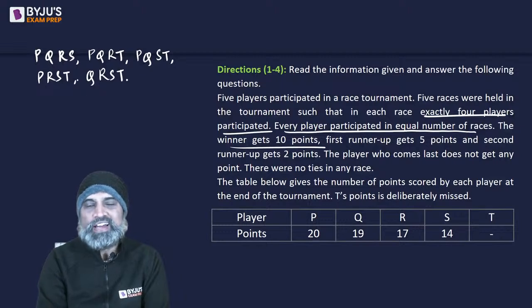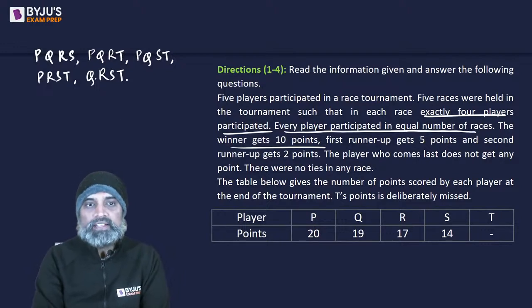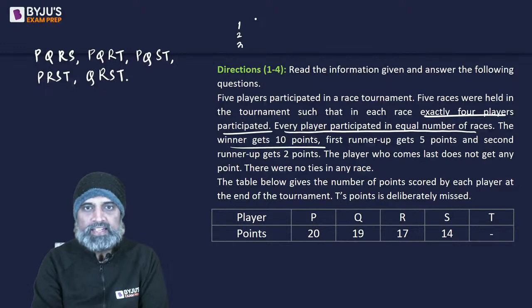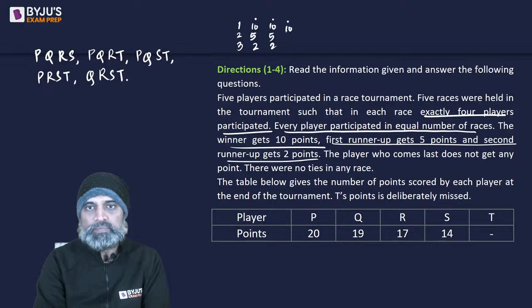And then the second part says the winner gets 10 points. Since there are 5 players and there are 5 races, in the first race, there will be a person who came first, second, third. So 10 points will be given to the person who came first, 5 points to the person who came second, and second runner-up gets 2 points. Same should happen in the next race, and the next race, and the next race, and the next race.